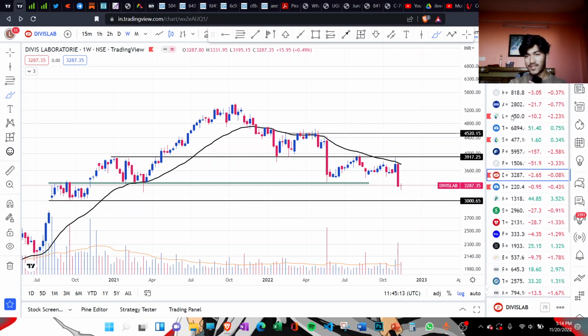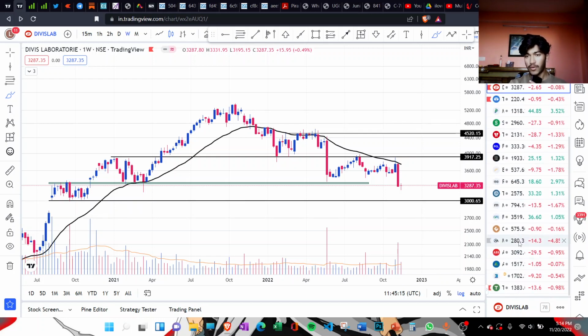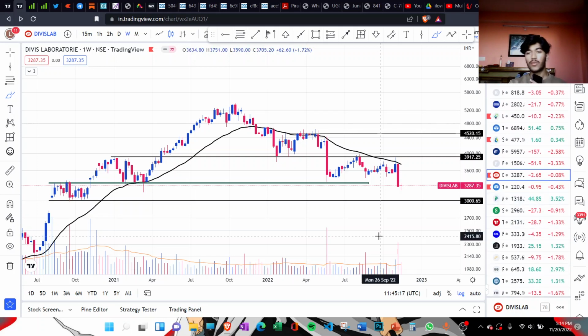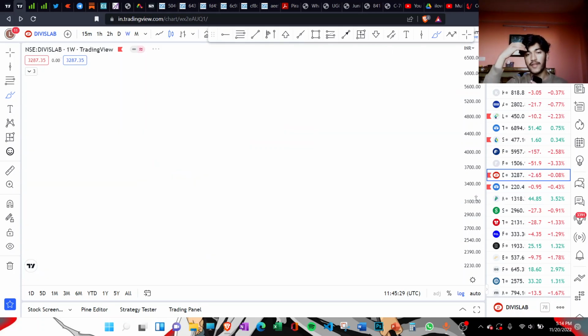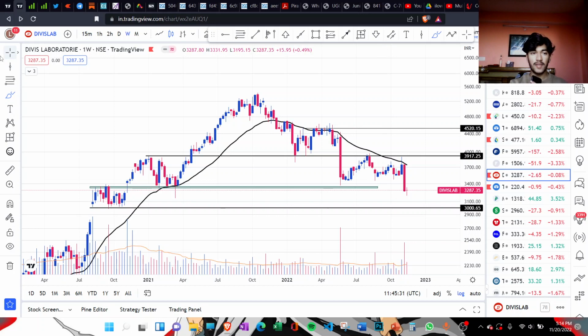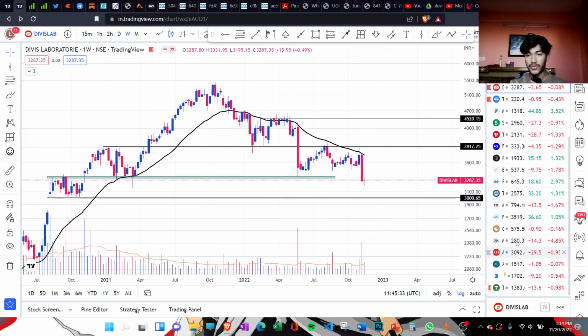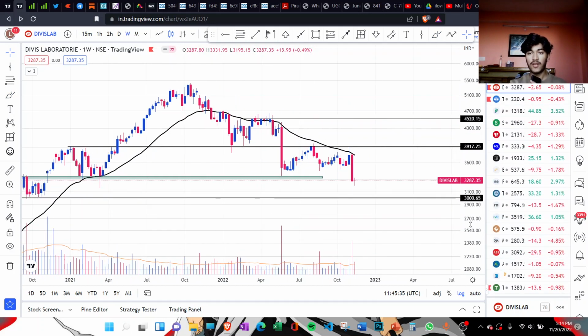I'll share the list of these stocks. I'll share the names on Twitter, and you can find my Twitter account below in the description, and you can go through the charts and see what I'm trying to say here. Because if I discuss every single stock, the video will go very, very long. So I'll just post the names in the description, and you can go through these names and see for yourself.